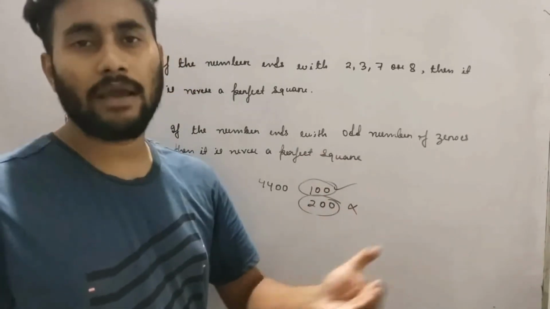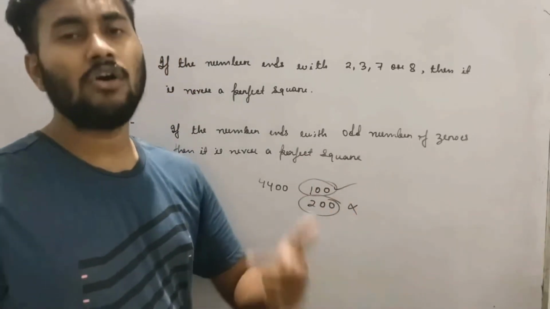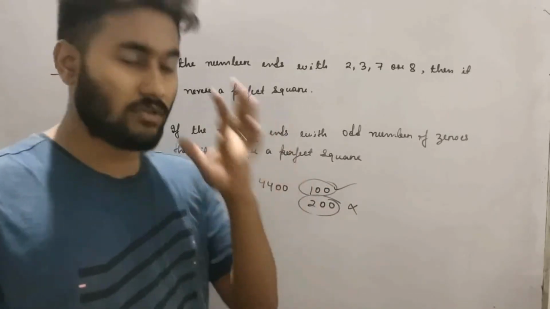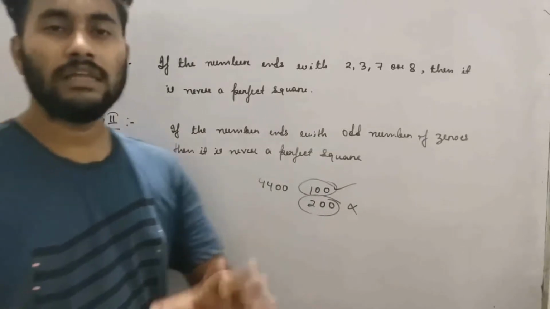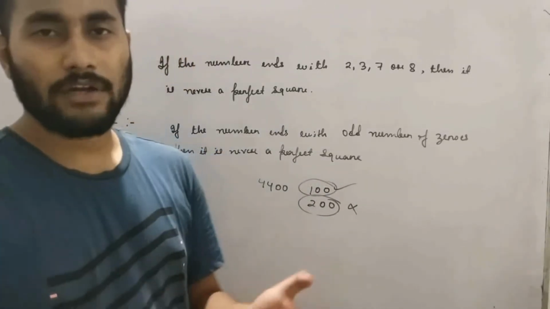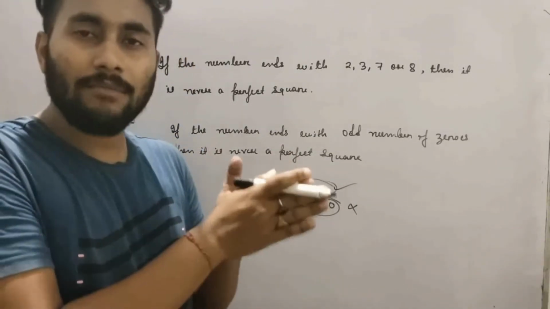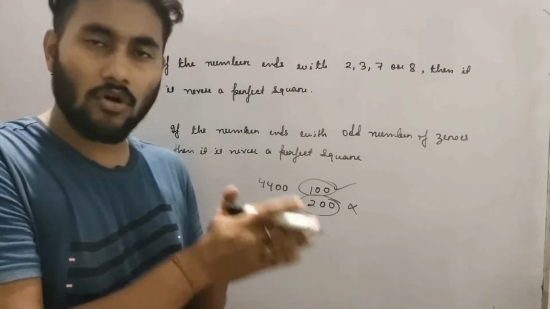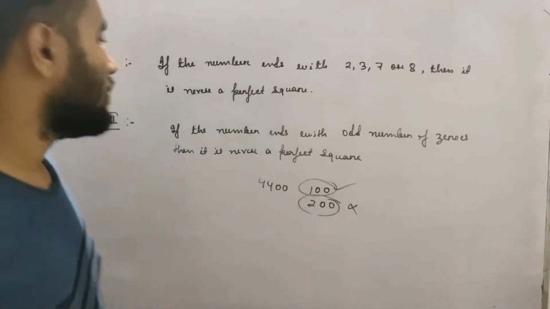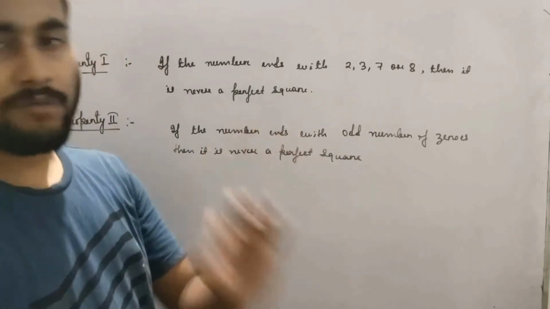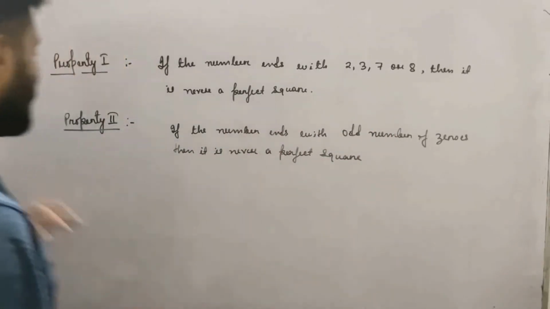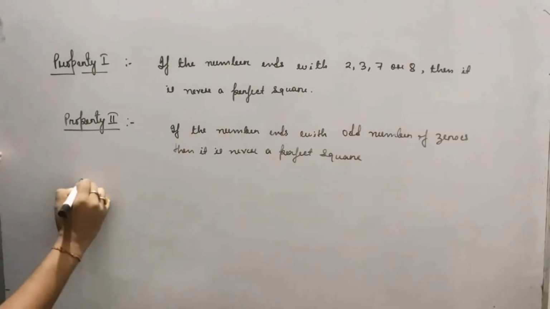Then you have to find by either prime factorization method or by division method. Understood? So if there are even number of zeros, then you cannot say whether it will be a perfect square. Then you have to apply the method of prime factorization or the division method. Okay, understood? But if it has odd number of zeros, then 100% it is never a perfect square. Okay, property 3.